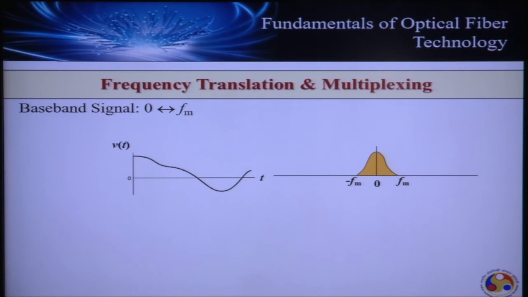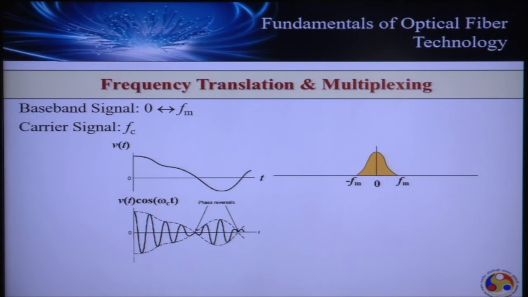Of course, this is again a baseband signal, which will occupy a range of frequency from 0 to fm. So this is my baseband signal, with a frequency width of 0 to fm. Now if we multiply this baseband signal with a carrier, this is the resultant form. The carrier in this case, as you can see, has its amplitude modified.